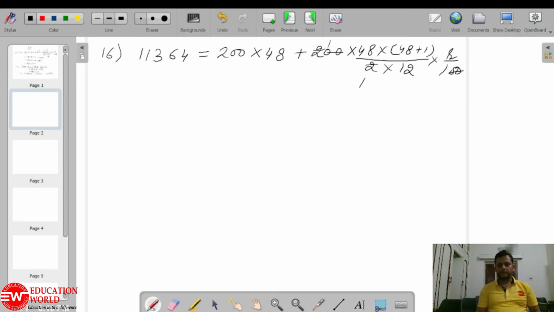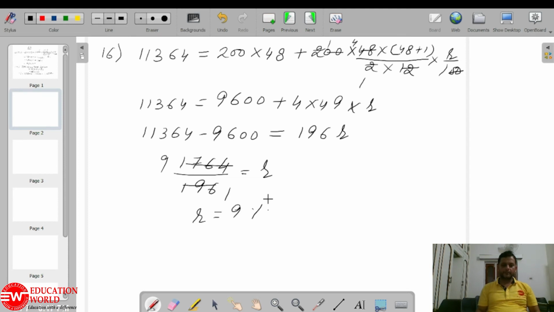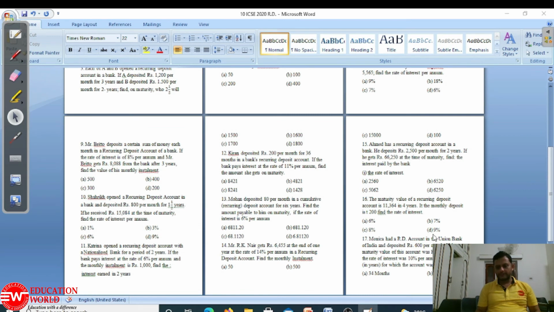So 11,364 equals 9600 plus 4 into 49 R. 11,364 minus 9600 gives 1764 equals 196 R. Dividing, R is 9%. It is again option D.